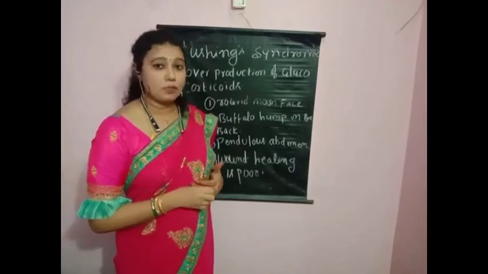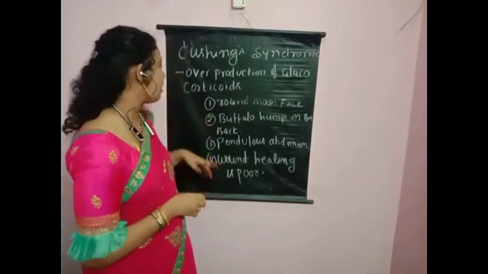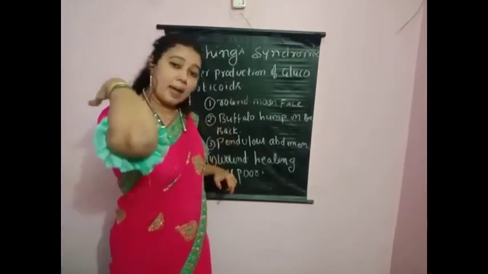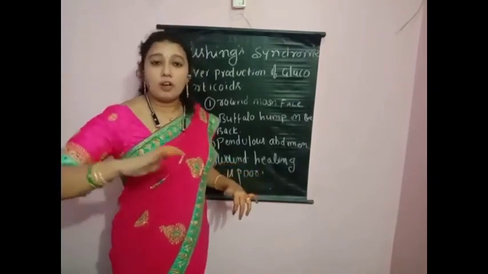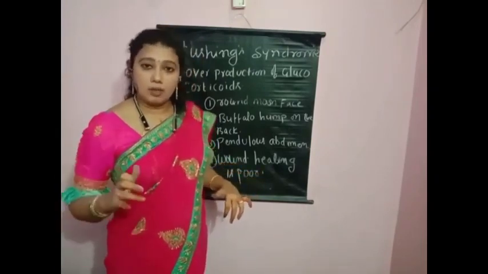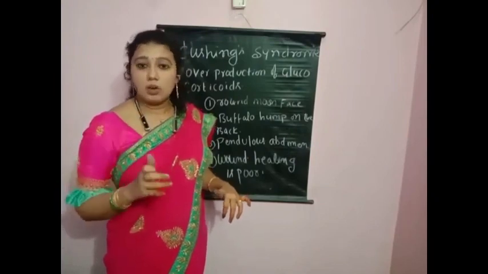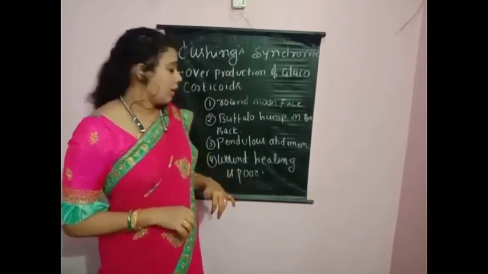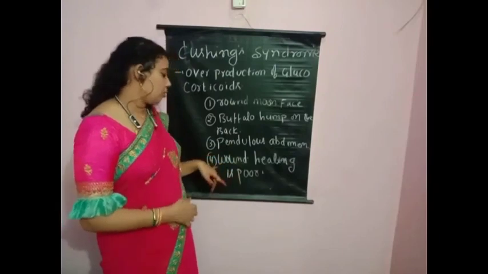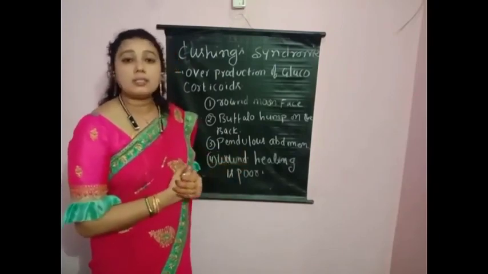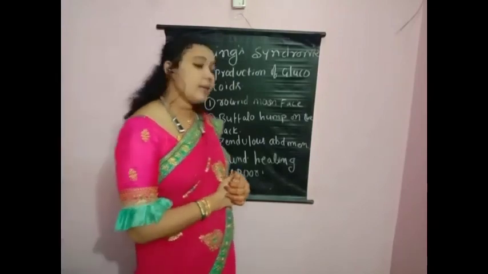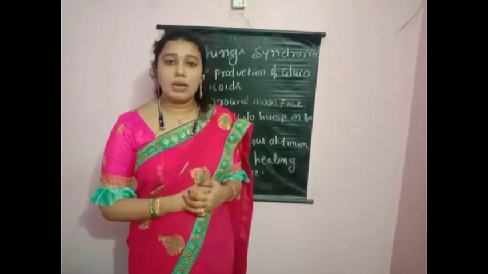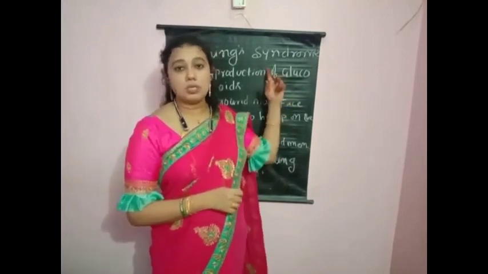What are the symptoms of Cushing syndrome, children? Round moon face. The face becomes moon shaped, and there is a buffalo hump on the back. The back gets a buffalo-like appearance, children. A hump-like structure like a buffalo hump we can see on the person's back. And pendulous abdomen, and wound healing is poor, children. The wound will not heal fast. It will take more time to heal. These are the symptoms of Cushing syndrome, children.